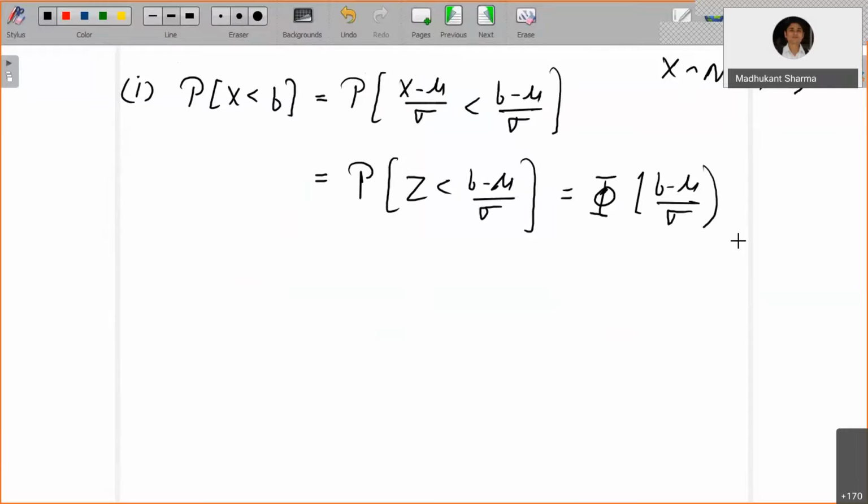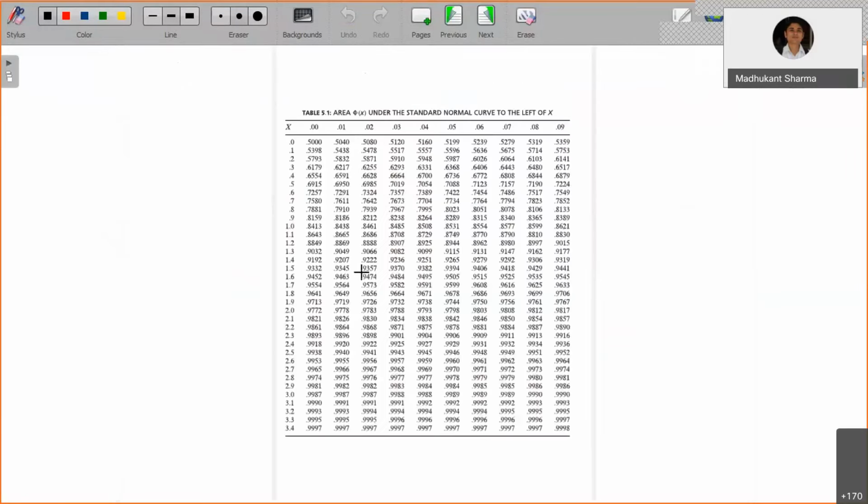So why are we doing this conversion? Because we have the approximated values in the standard normal table. Okay, so that we are going to look at in the next class, where we will see how to use this table. Okay, thank you.